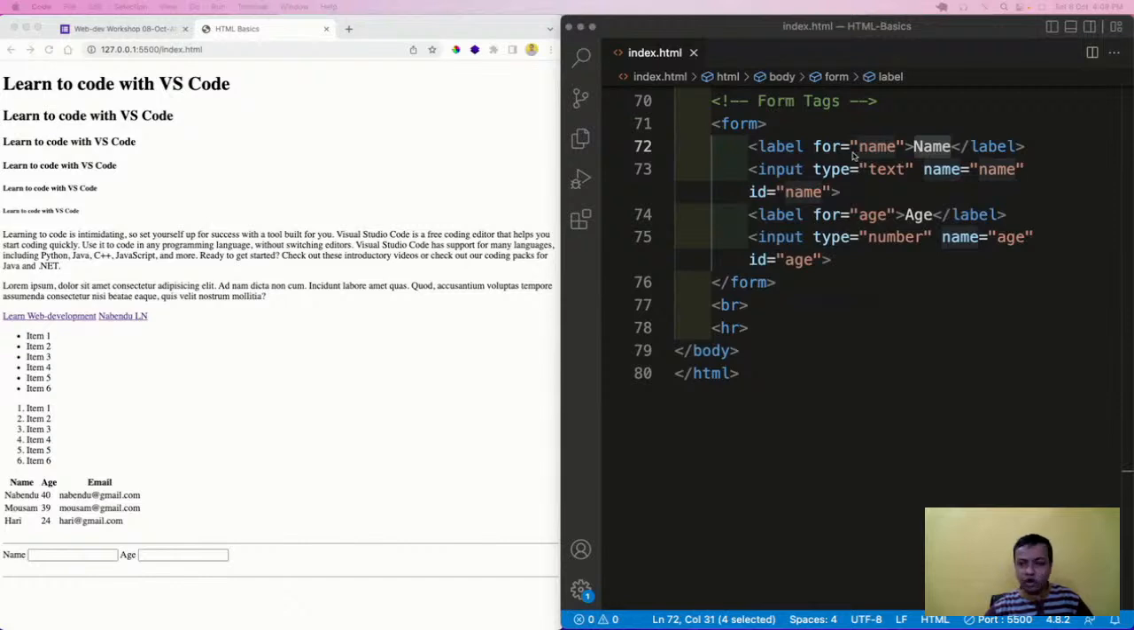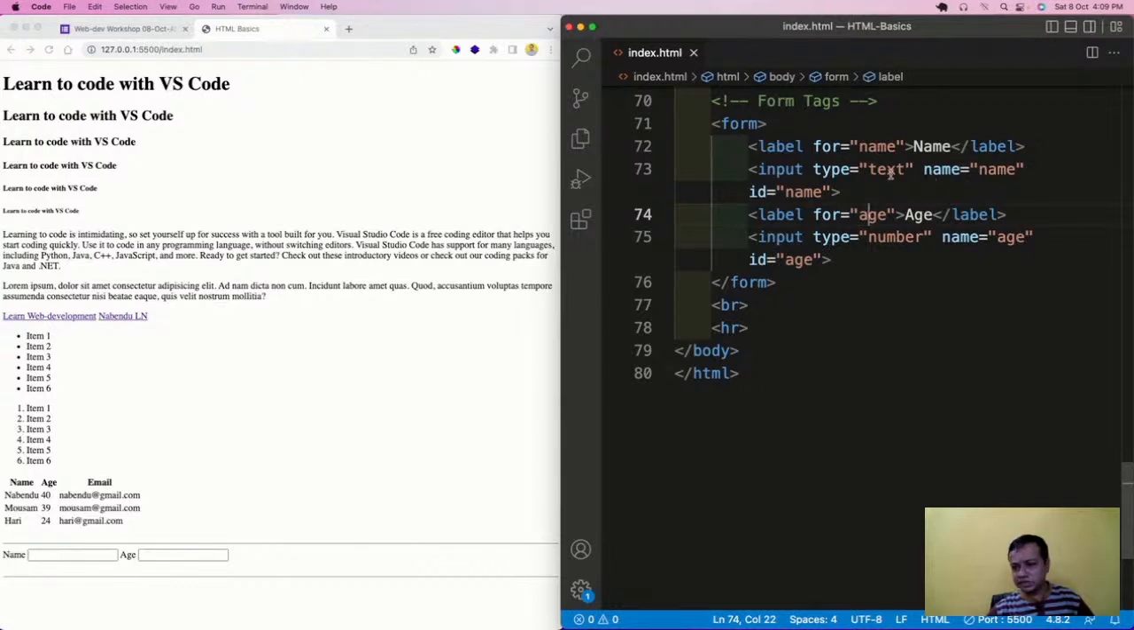The label has a "for" attribute, and "for" is actually connected to the ID. For and ID should be the same. That is how they are a pair. That is how you know they are a pair. For is age, ID is age.